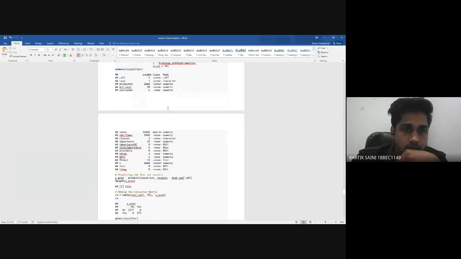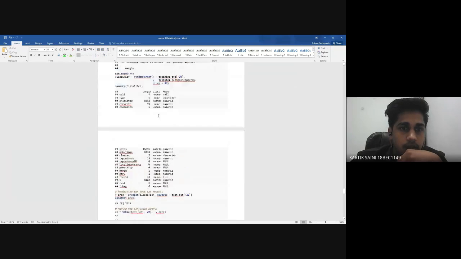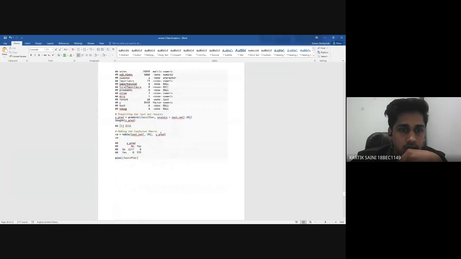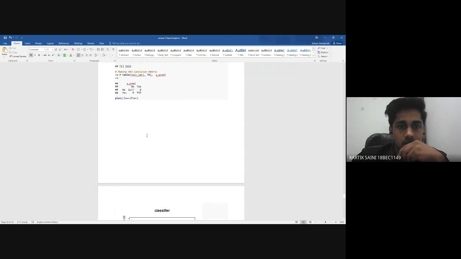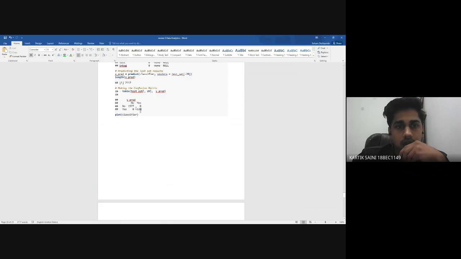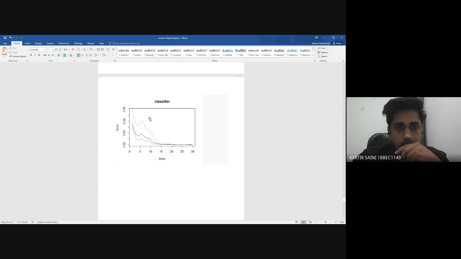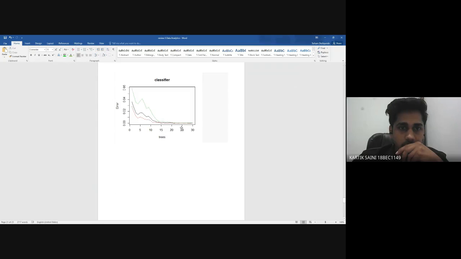Now, as you can see, this is the summary. Then we are predicting on the model, testing with the 20% data. Here you can see 2112 is the length of the prediction. Then we are making the confusion matrix. As you can see from the confusion matrix, there is no error, and our result is very accurate. Now, as you come down, this is the graph we have drawn.